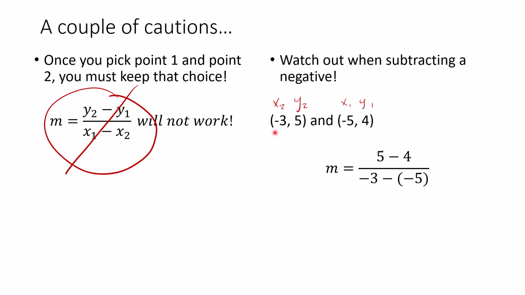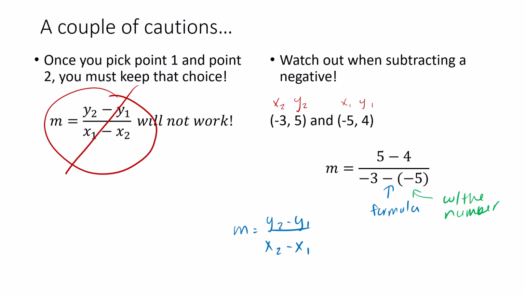But when you go to do the x's, you have negative 3 minus negative 5. And so this minus is in the formula. If you recall, the formula comes with a minus sign in it. This minus sign is coming in with the number, and so you actually end up with minus a negative. This is where it's super helpful to remember that subtraction is addition of the opposite.